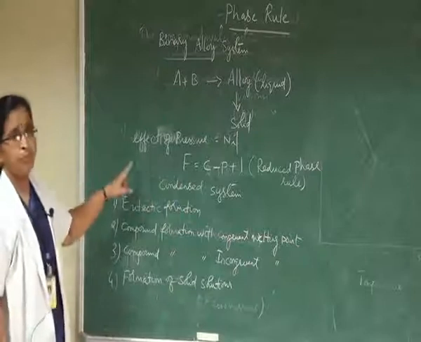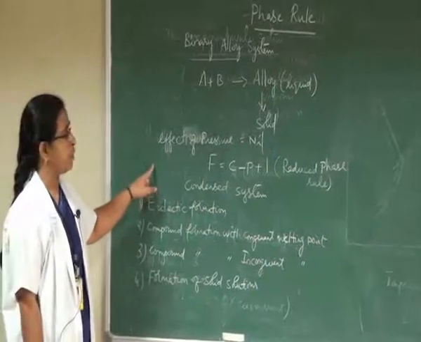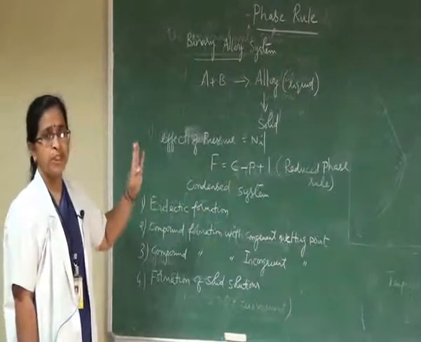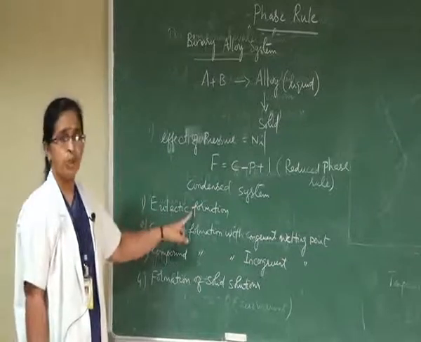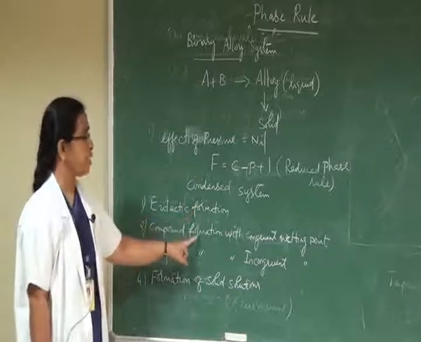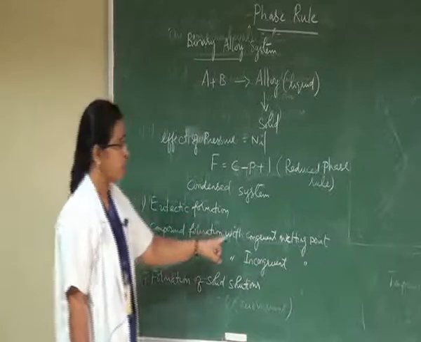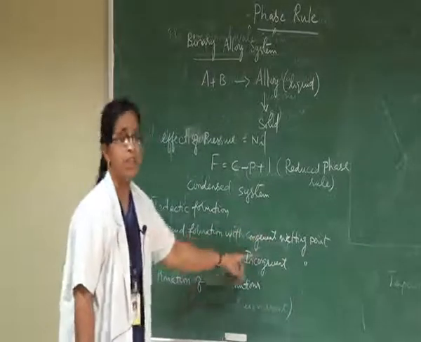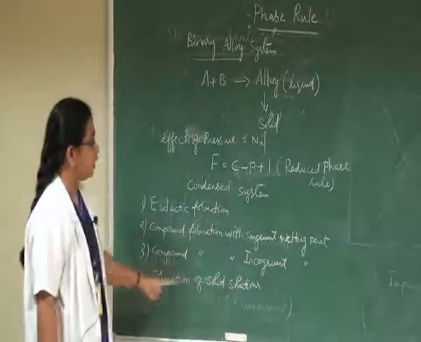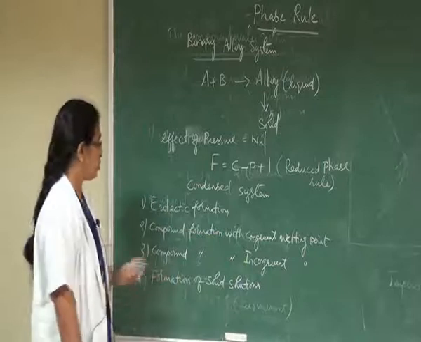Therefore, whenever we mix any two metals, they can result in the formation of a eutectic mixture, or compound formation with congruent melting point, or compound formed with incongruent melting point, or formation of solid solution.